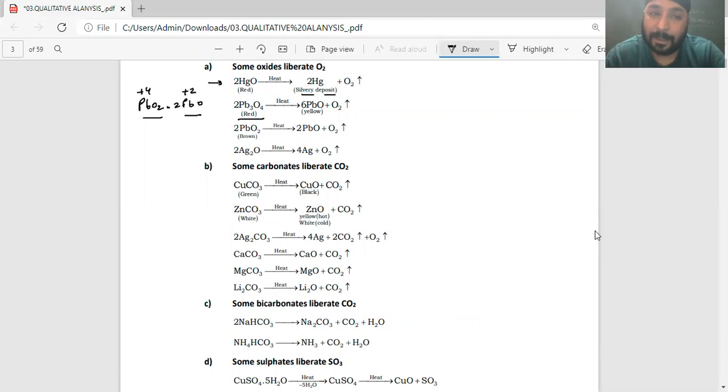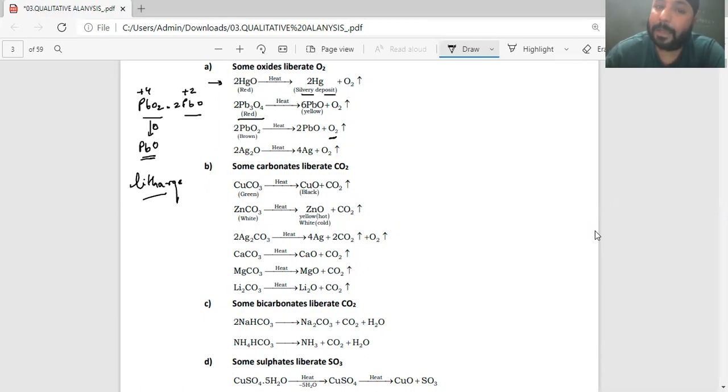Now when you heat it, the PbO2 part in Pb3O4 produces oxygen gas, and the PbO2 just becomes PbO, which is also known as litharge. What I'll get is yellow colored litharge. I'll just write it down over there. Litharge, right? And it gives oxygen gas. In the same way, PbO2 when heated also gives this oxygen gas, right? Now understand.